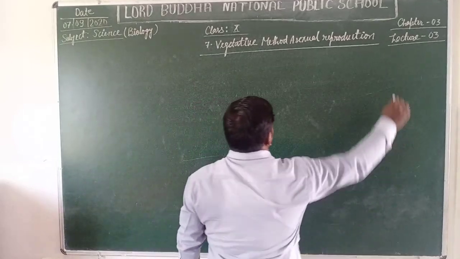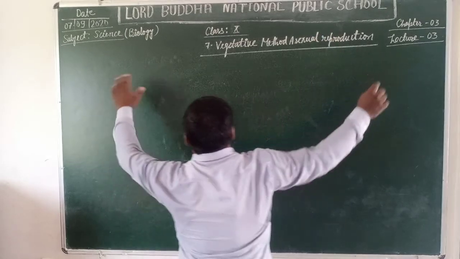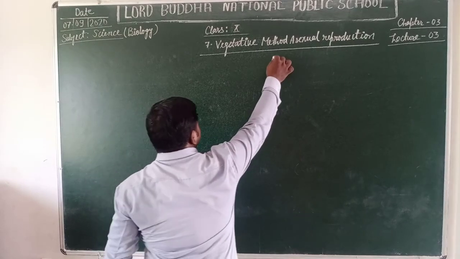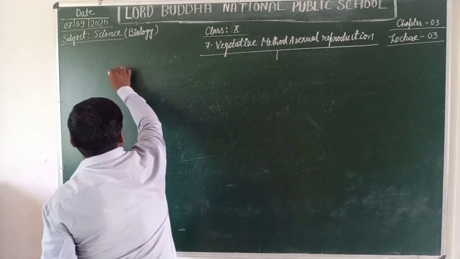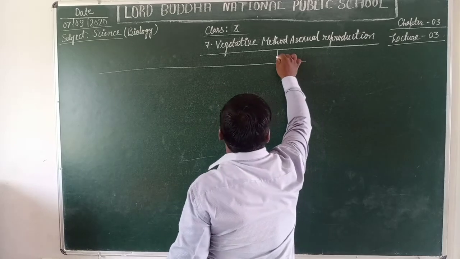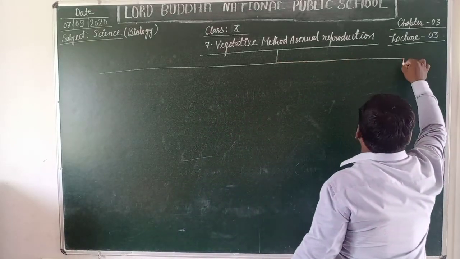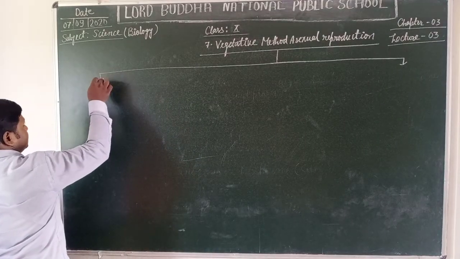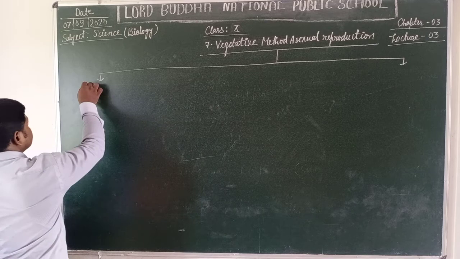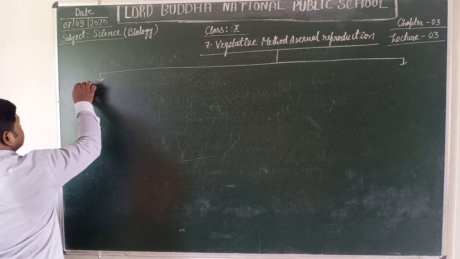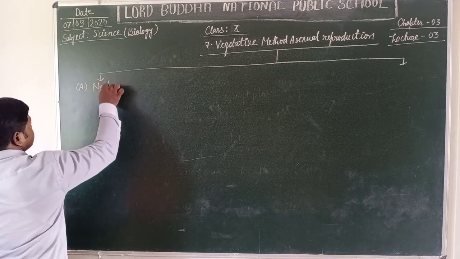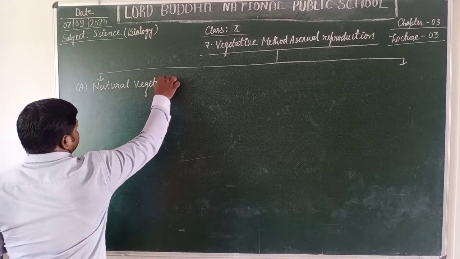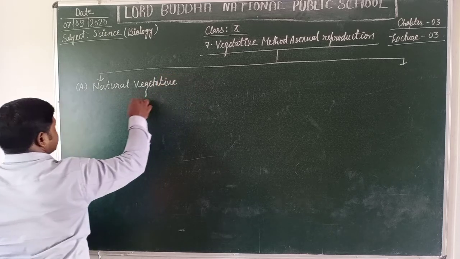Now, students, what are the types of vegetative reproduction? There are mainly two types of vegetative reproduction. What are these? The first one is natural vegetative reproduction, natural vegetative propagation.